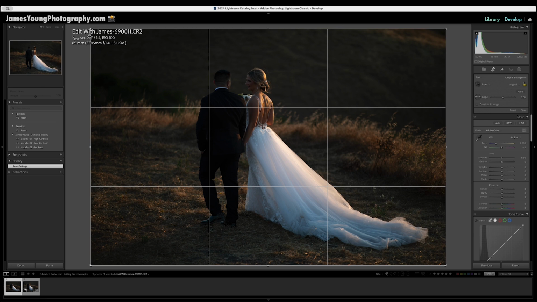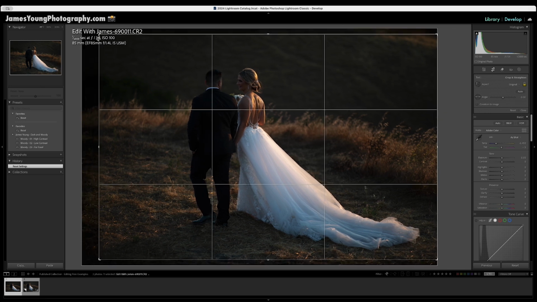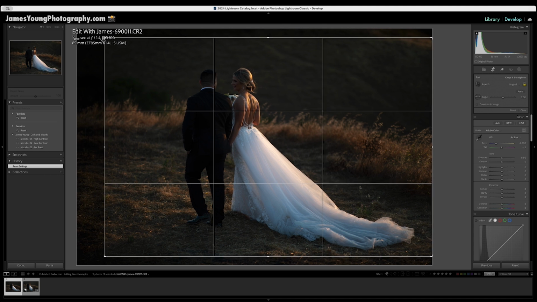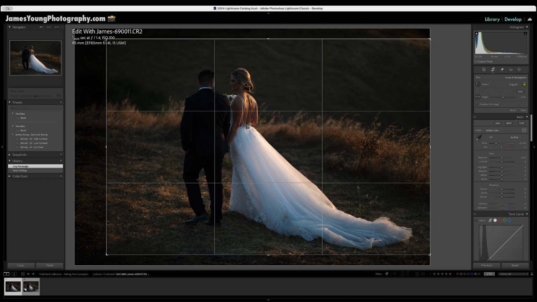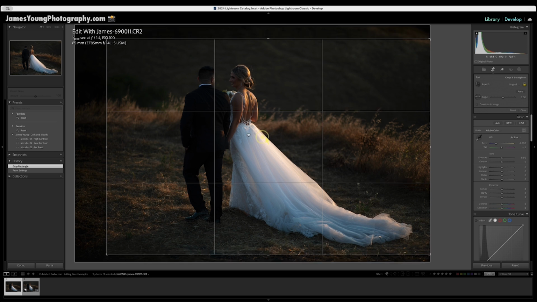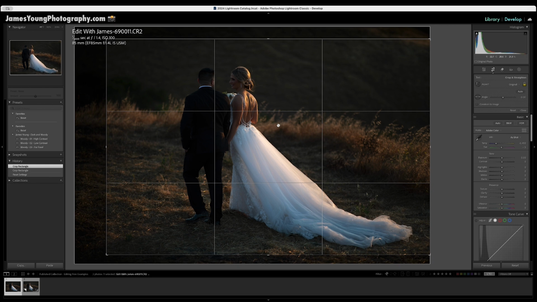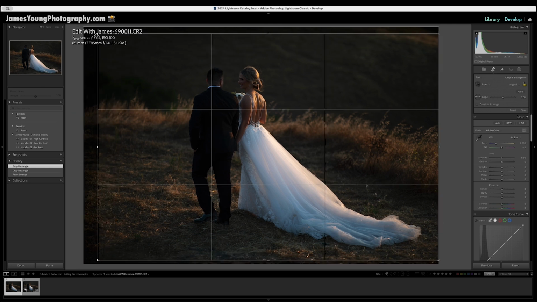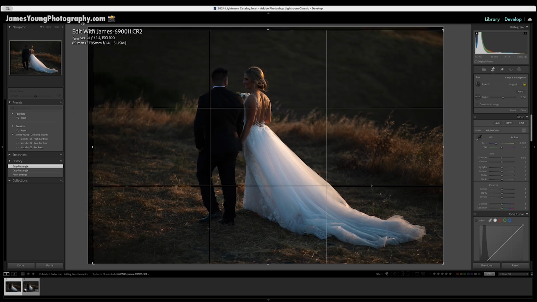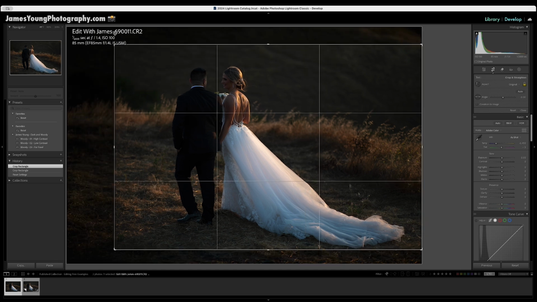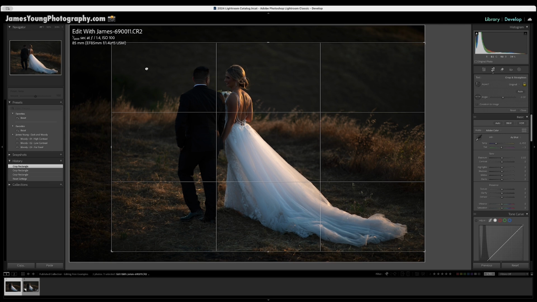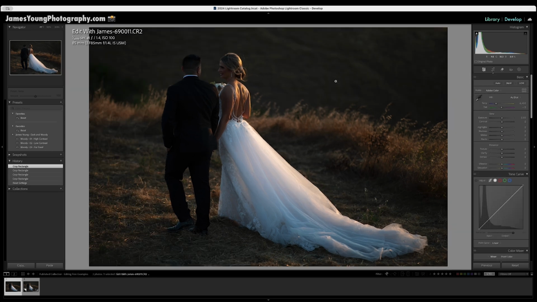So I'm going to go over to the top left corner and I'm going to crop this image because I want it to be a little bit tighter on my subject. And I want my subjects to come closer to this intersecting grid line. And I like this composition just a little bit more because it draws a little bit more attention to the subject and a little bit less attention to the environment. This is still an okay picture. I just think that this is a more compelling photograph.